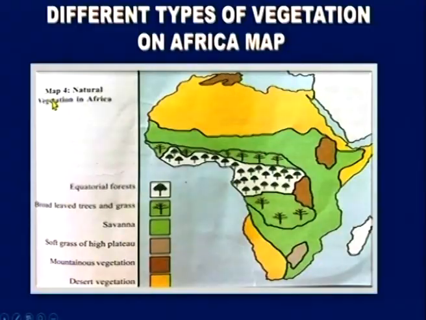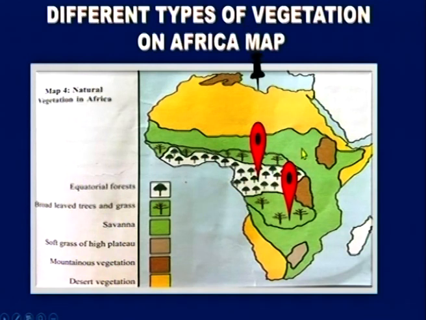That is, different types of vegetation on the Africa map. Look at the Africa map. Here we can see different types of vegetation. So what are the vegetations found here? This region is called the equatorial region and the vegetation is equatorial forest. There are broadleaves and grass. They receive heavy rainfall.